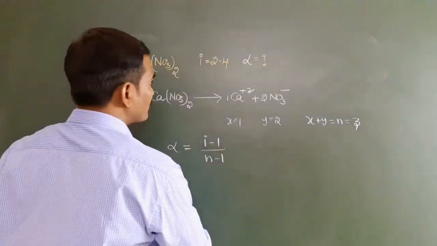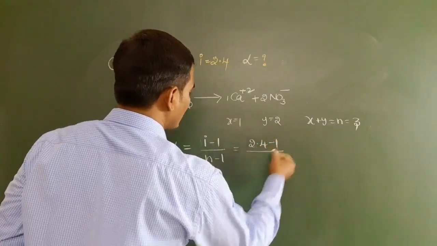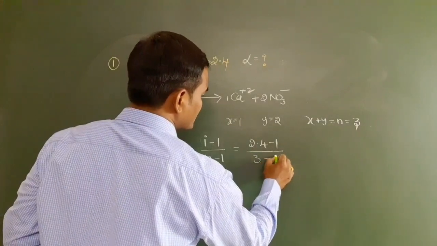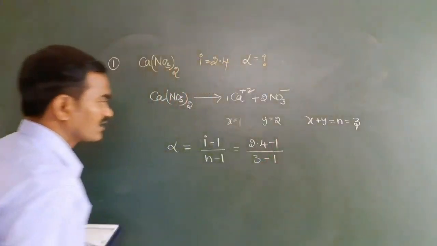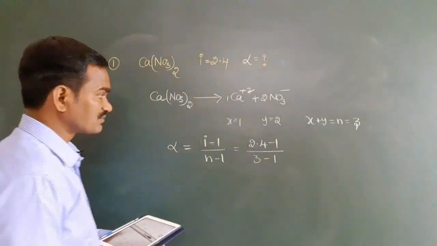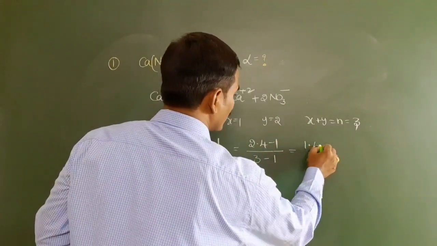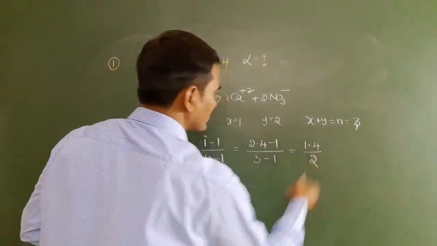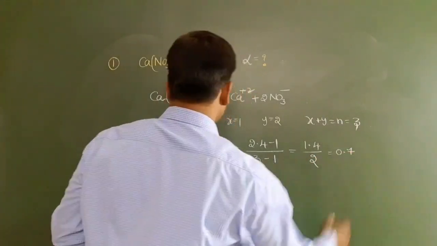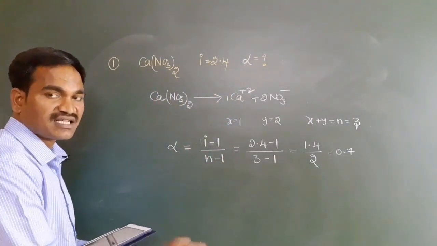So now all of you take here 2.4 minus 1 divided by 3 minus 1. Okay, so what is that answer? 1.4 divided by 2 will come, that means 0.7. The alpha value is 0.7.